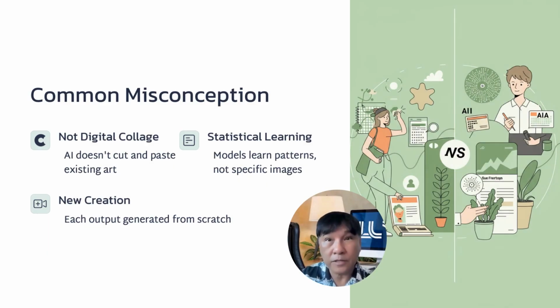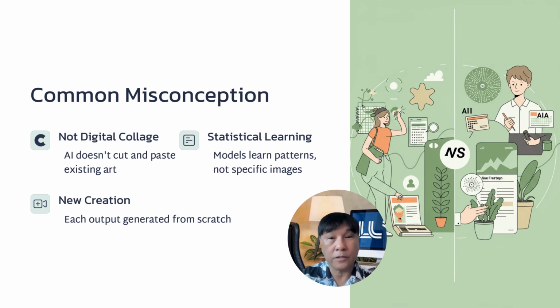A common misconception about these AI tools is that they function as a kind of digital collage maker, cutting, pasting, and reassembling parts of existing artworks. This is not how they work. Generative models do not copy or retrieve images from their training data.